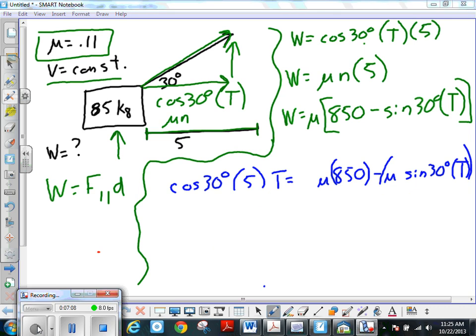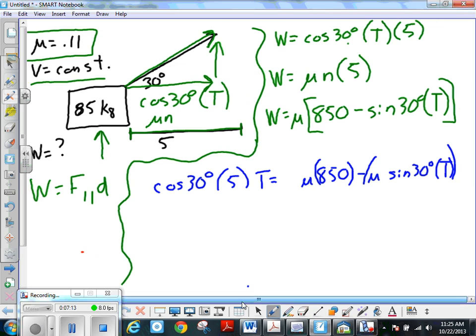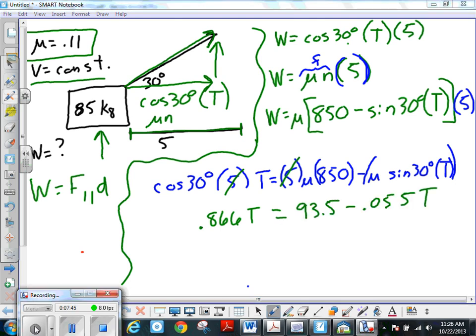well, I guess I had a problem here because I forgot in this equation here, there still needs to be the 5 for that displacement. So this is the frictional force here, but I forgot about the displacement. So then our formula should look like this. And then we can see that the 5s actually cancel out. Okay, so 0.866 T then equals, so we have all our math back into the order that it should be.